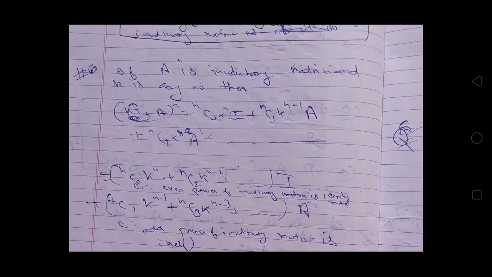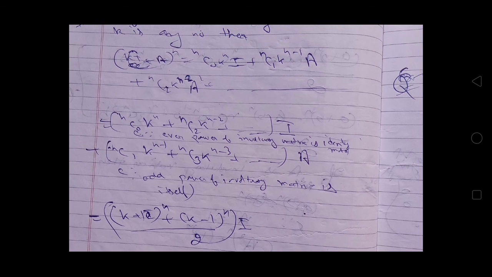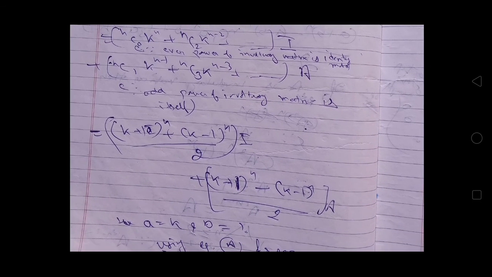Now, if A is an involutory matrix and K is any number, then (K into identity matrix plus A) raised to the power n will be equal to nC0 K raised to the power n into identity matrix plus nC1 into K raised to the power n minus 1 into matrix A plus nC2 into K raised to the power n minus 2 into A raised to the power 2 plus up to nCn A raised to the power n, which will be equal to (nC0 K raised to the power n plus nC2 into K raised to the power n minus 2 plus up to) into identity matrix, because every even power of an involutory matrix is the identity matrix, plus (nC1 into K raised to the power n minus 1 plus nC3 into K raised to the power n minus 3 plus up to) into matrix A, because an odd power of an involutory matrix is itself, which will be further equal to